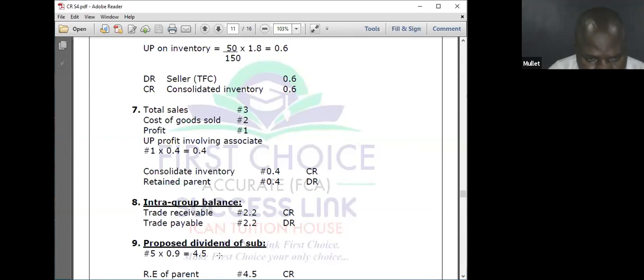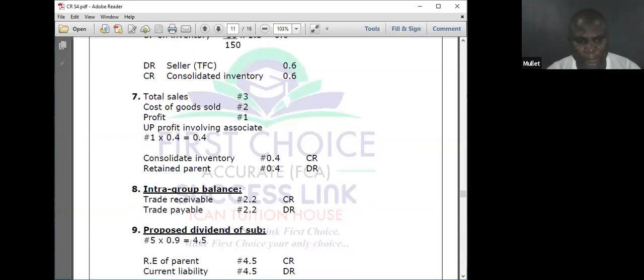Then for the proposed dividend, he has shown it is giving the parent out of the 90%. It should be saying it's going to pay 5. He has proposed dividend of 5 in his current liability. I'll also show you 5 times 0.9 gives me 4.5. We will credit the retained earnings of the parent, and debit the current liability to remove it,